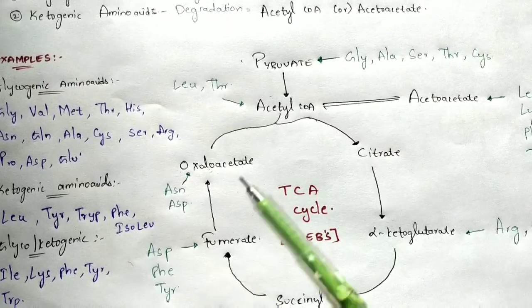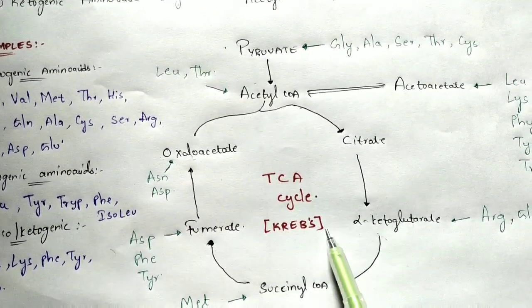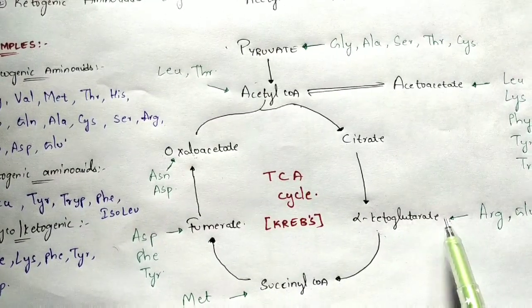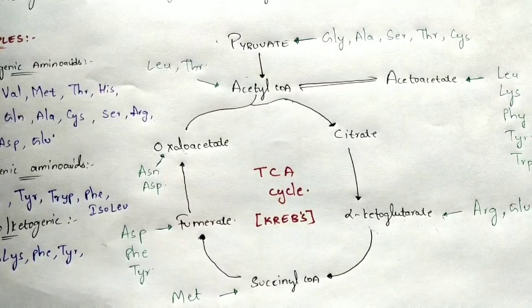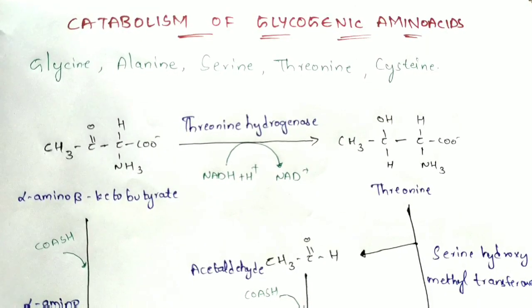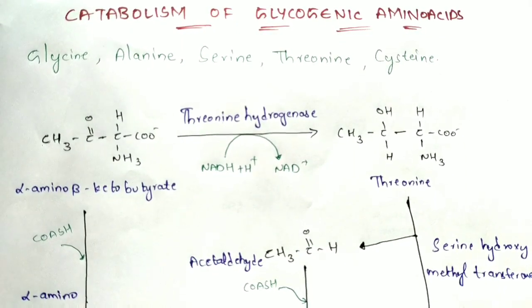I have told you that, for example, if you take alpha-ketoglutarate, this is a glycogenic amino acid that will get degraded to form alpha-ketoglutarate, and let us see how it gets degraded. Okay, so coming to the catabolism of glycogenic amino acids, glycine, alanine, serine, threonine, and cysteine are the best examples.